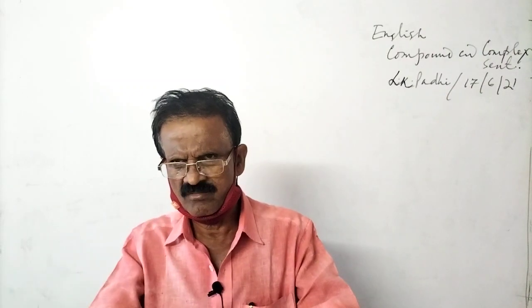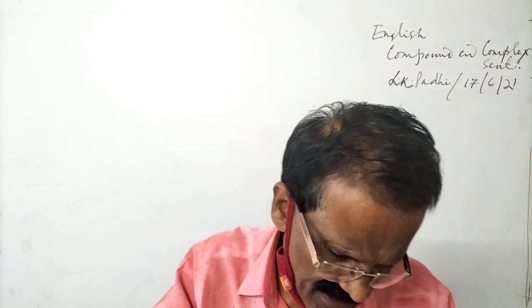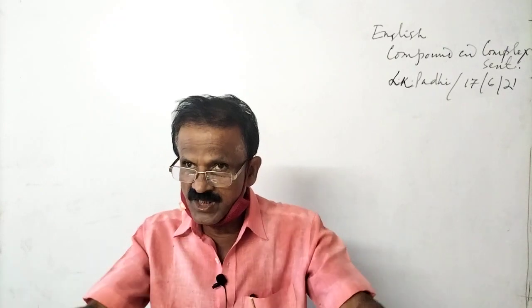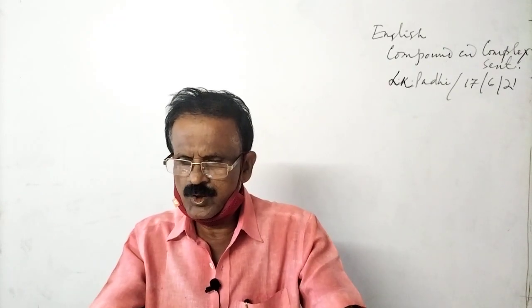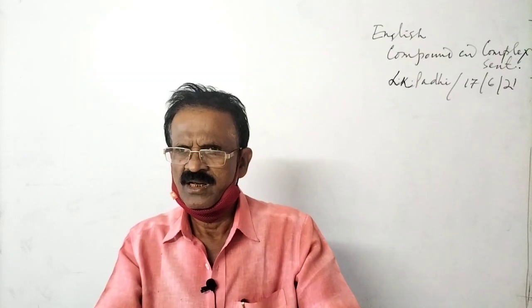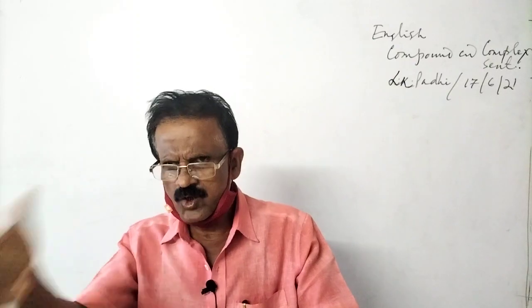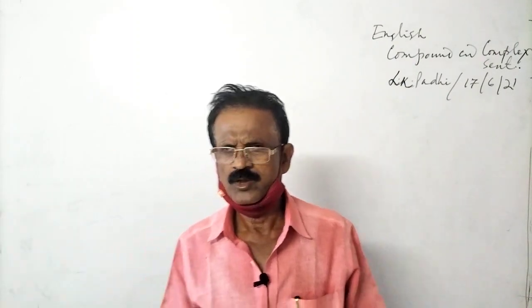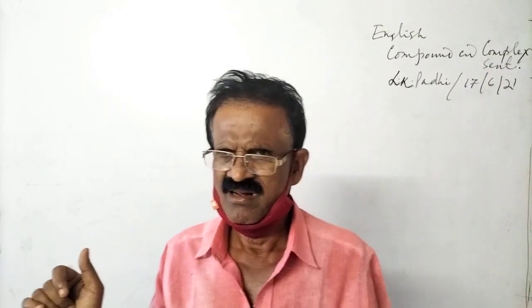"He threw the stone" is the principal clause, and "it missed the dog" is another principal clause. Two principal clauses joined each other. They are two in one, and there is a conjunction, a coordinator, a joiner, a connector, that is called "but". So I gave you three examples, you mark. This is about the compound sentence.